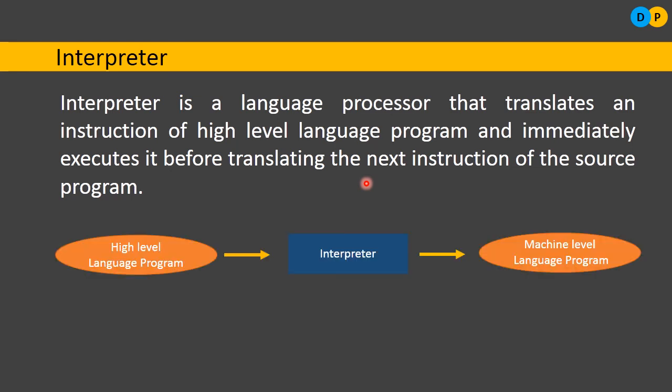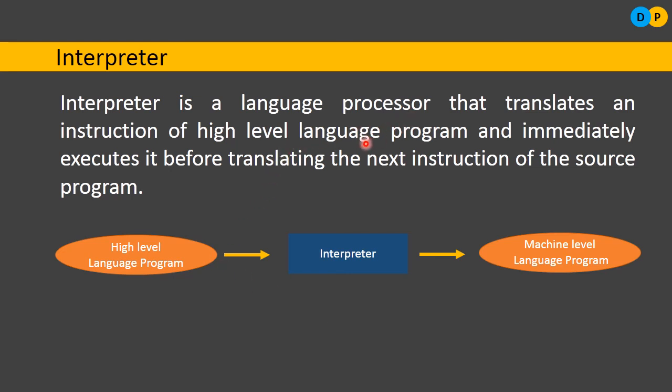Okay, so coming to the diagram. Again, an interpreter is system software. It converts a high level language program to machine level. Usually we will be using an interpreter with Java programs. Here we have used a term called language processor. A Java program is a high level program and it is truly an object oriented program. If you want to convert that code into machine level, then we will be using the Java Virtual Machine. JVM, the Java Virtual Machine, is a language processor. It's not hardware, it's a software that converts high level to machine level. That's why we have used language processor.